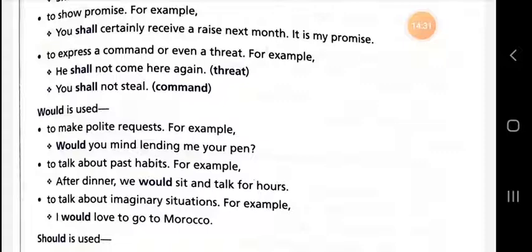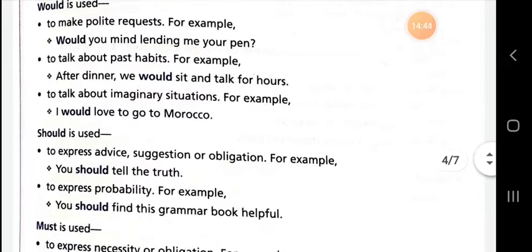You need to learn the use of all these modal auxiliary verbs, as that will help you to improve your spoken as well as your writing. Now we are going to talk about the next modal auxiliary verb, that is should. Dear students, should is used to express advice, suggestion or obligation. For example, you should tell the truth. Whenever you are giving advice, a suggestion or an obligation, you should use the modal auxiliary verb should.